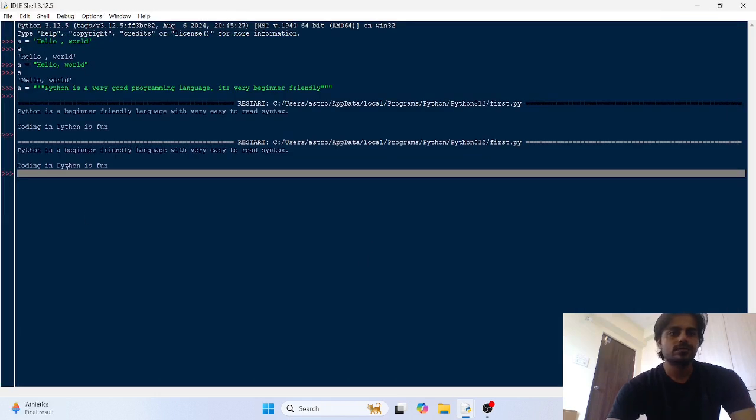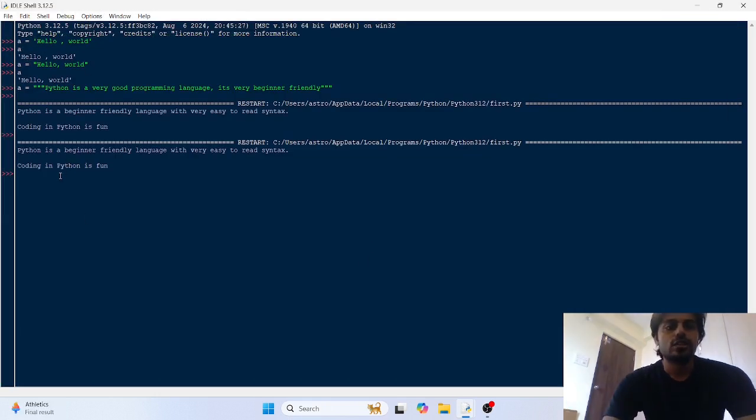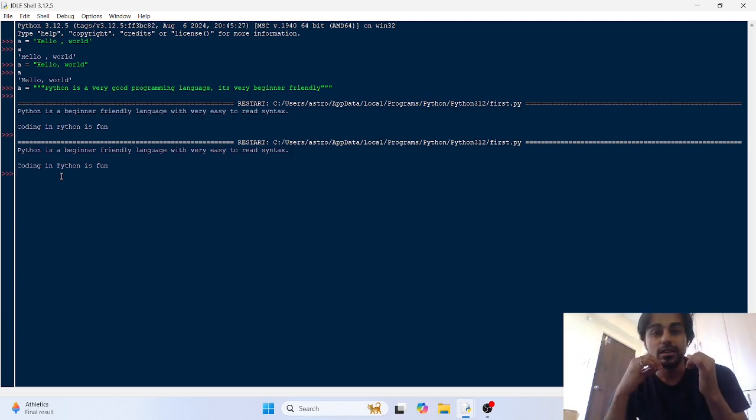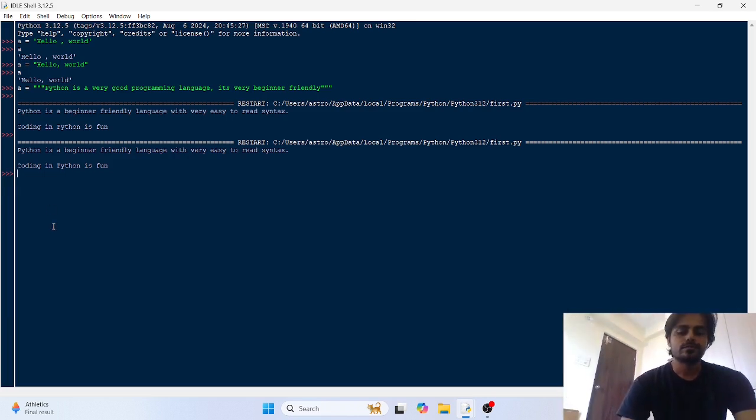Now the question comes, why are there three types of quotes? Why is there a triple quote on both sides? Why is there a double quote? Why is there only a single quotation mark? When to use only single quotes on both sides? When to use double quotes? So I am going to answer all these questions. So focus on me.